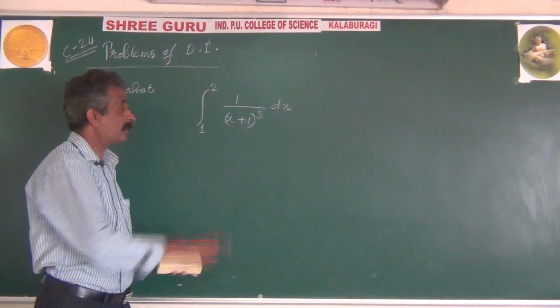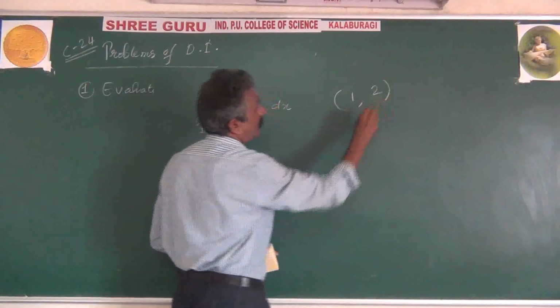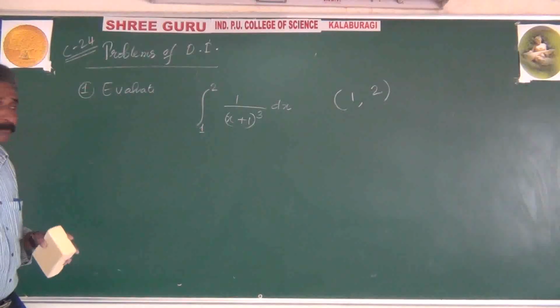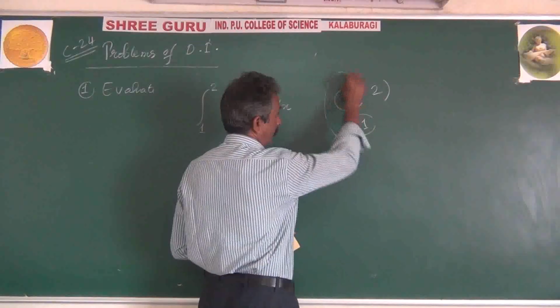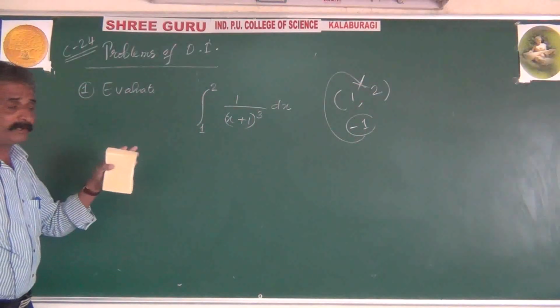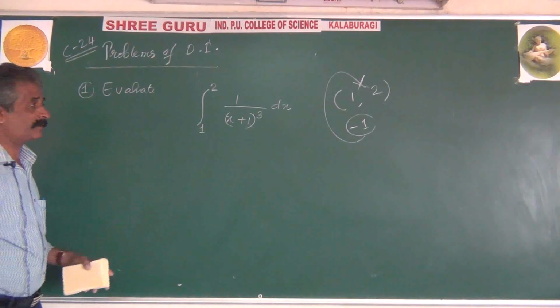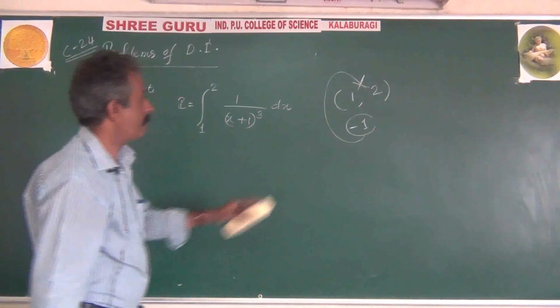But look at the interval. What is the interval? 1 to 2. And in the interval 1 to 2, we never get the number minus 1. That's why it's definitely a well-defined function, or continuous function. Start with I. Let I equal